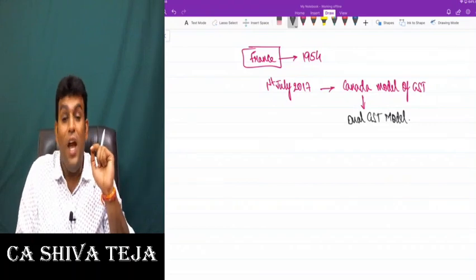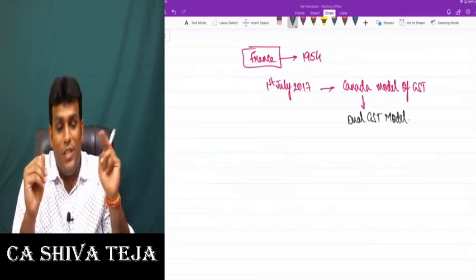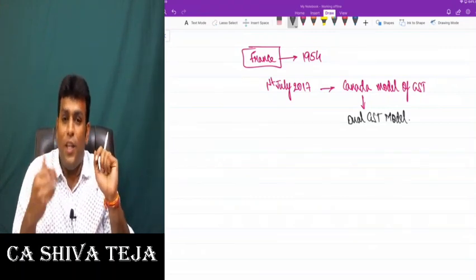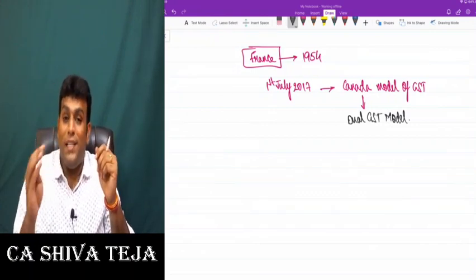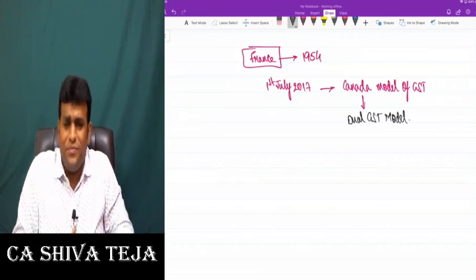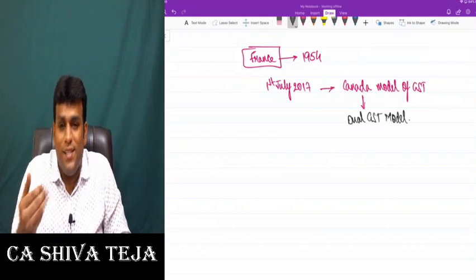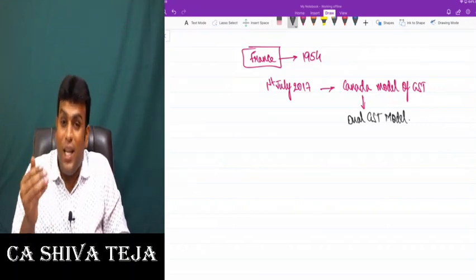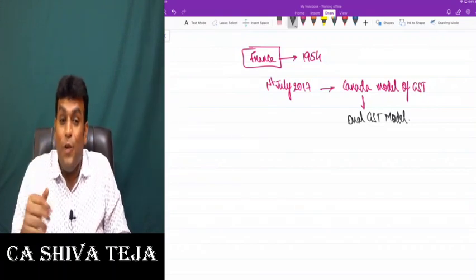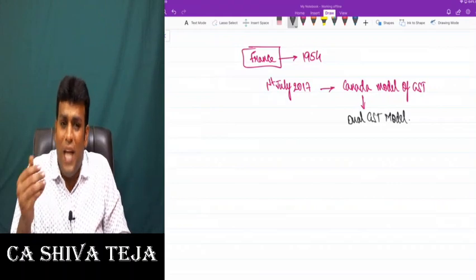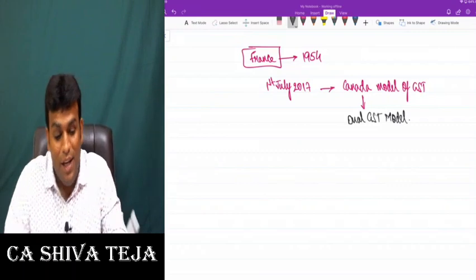That's very interesting. There was never a tax in India prior to GST law which was levied by center and state together. Of course, before we had a tax called CST, which stands for Central Sales Tax, which was levied by the central government and collected by the state government. But that was not levied by center and state together. So for the first time in the history of India, a tax is being brought which is levied by center and state together. That is nothing but GST.